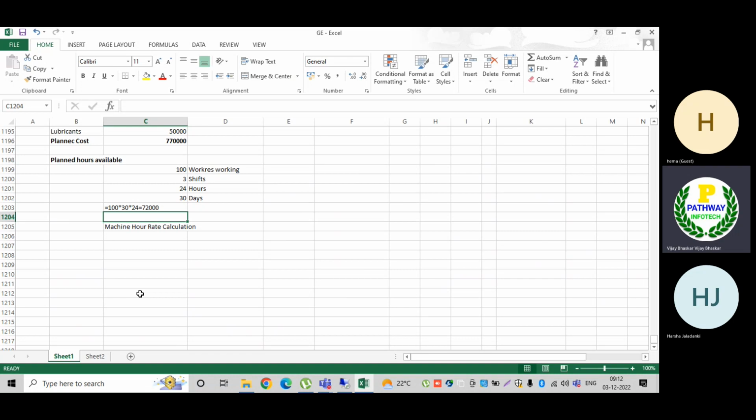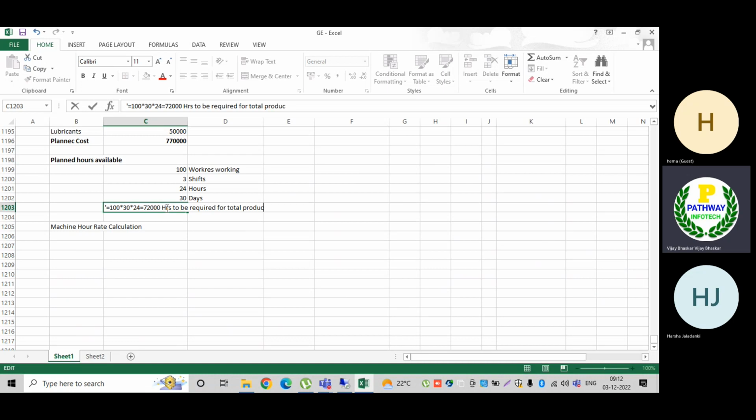Now we are going to calculate the machine hour rate. Total hours: 72,000 hours are required for the total production.